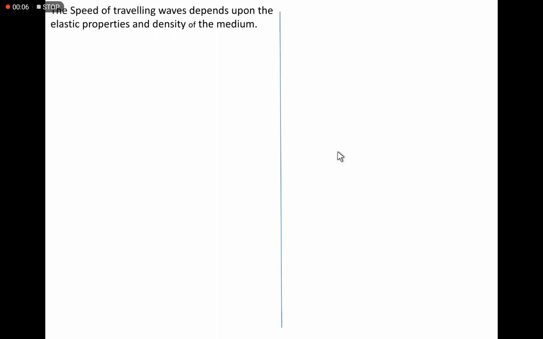Students, in the previous lecture of this chapter, Sound, we have learned sound waves, that is longitudinal waves and transverse waves. These are the types of the progressive wave. We even studied the properties of the wave, that is amplitude, period, frequency, phase of the wave. And in today's lecture we are starting with the speed of the sound.